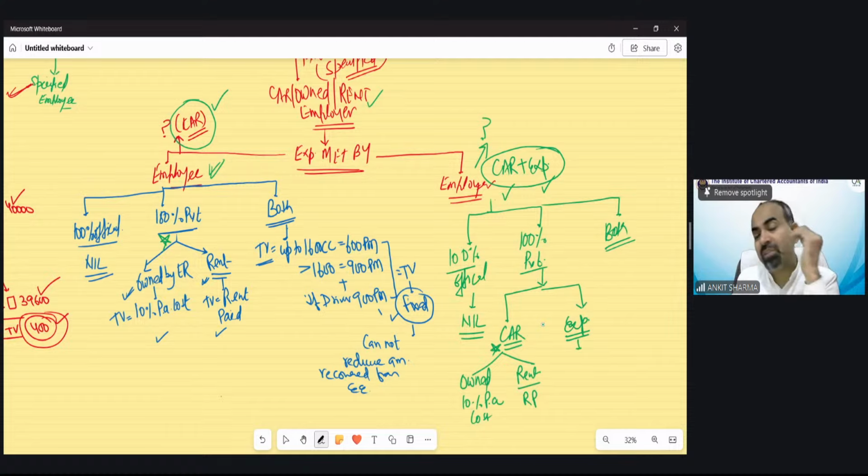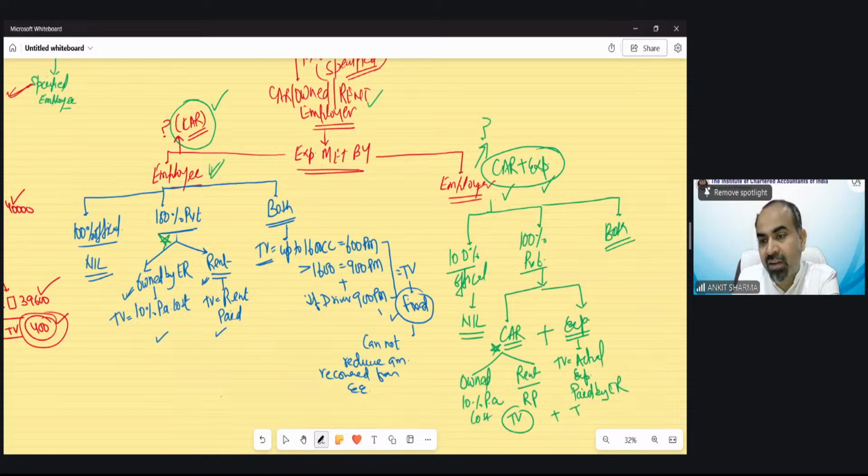Because 100% of the expenditure has been used for private purpose and the expenditure is all paid by the employer, the taxable value would be again very simple. Actual expenses paid by the employer. So this plus this would be my taxable value. The car taxable value accordingly plus the expenses taxable value, how much the expenses have been paid, that total would be my taxable value in this case.